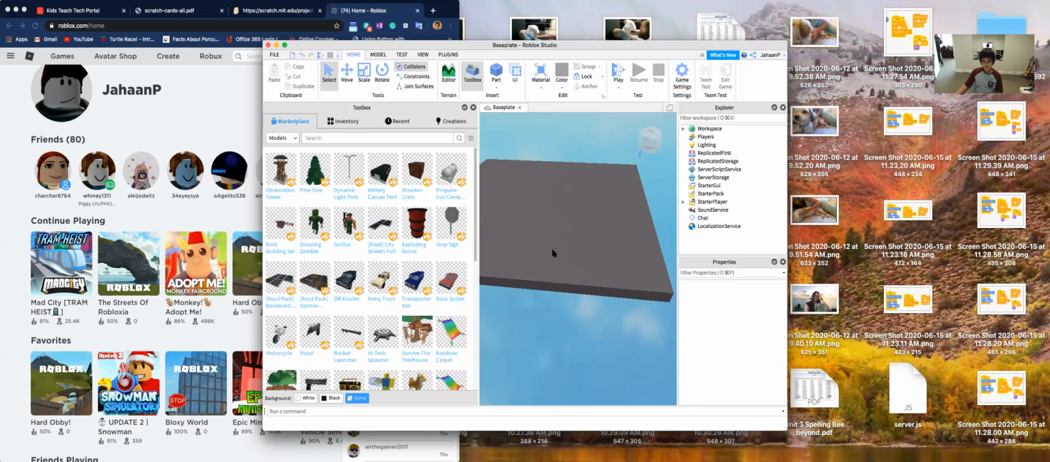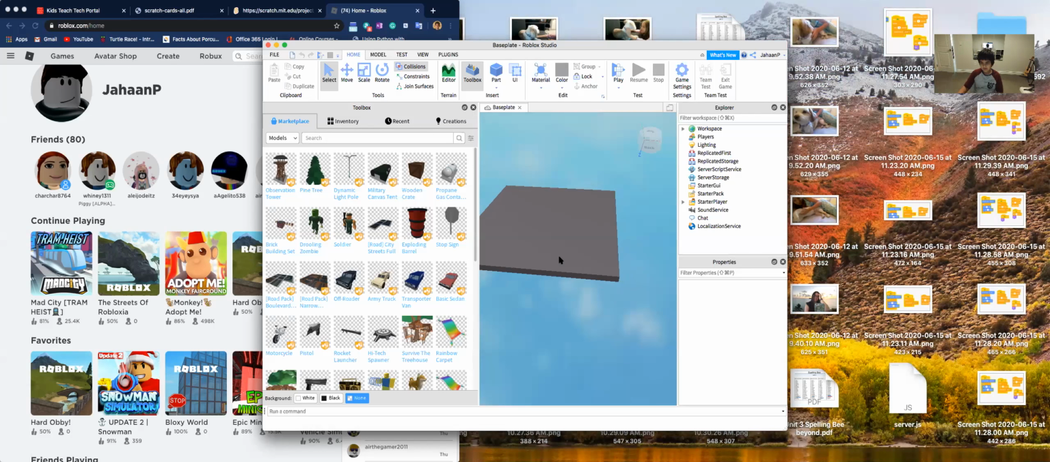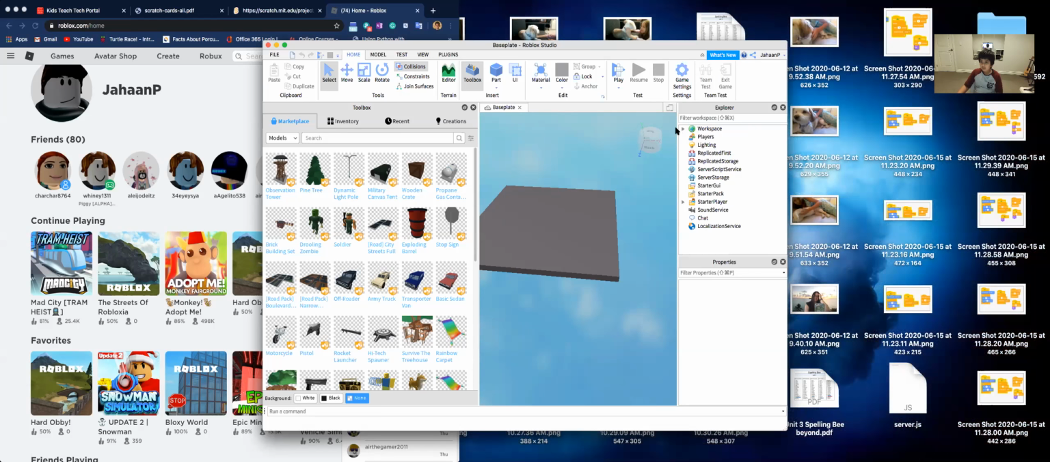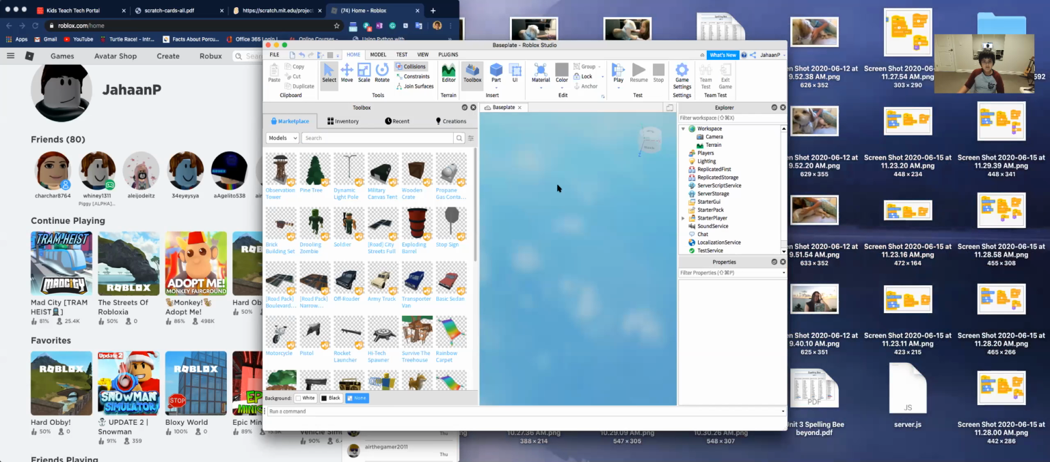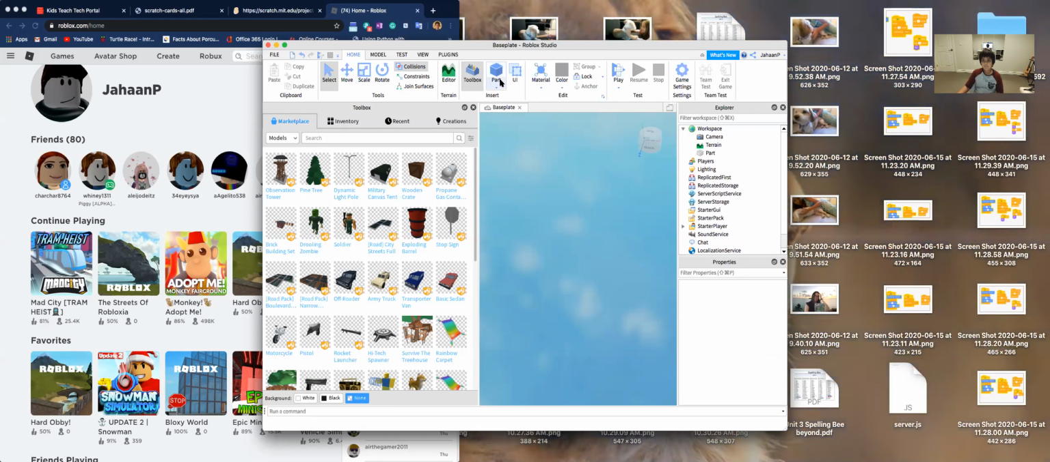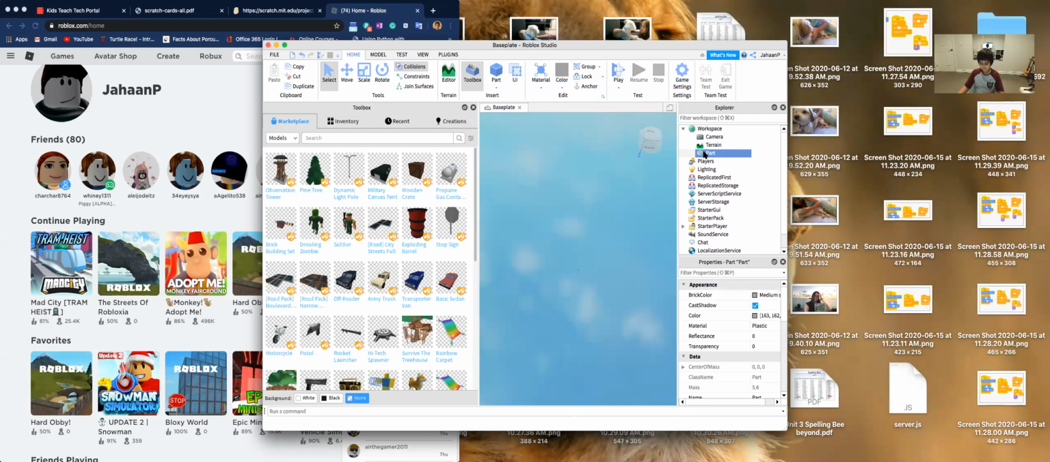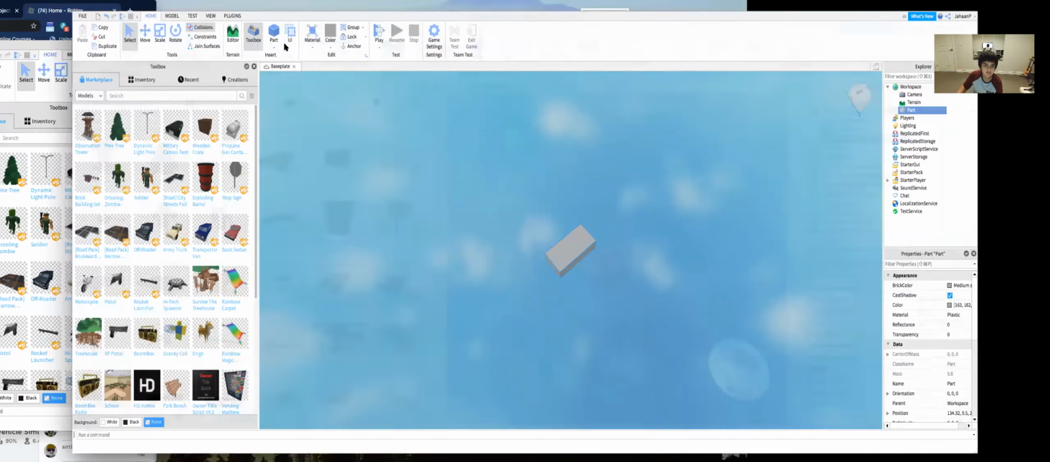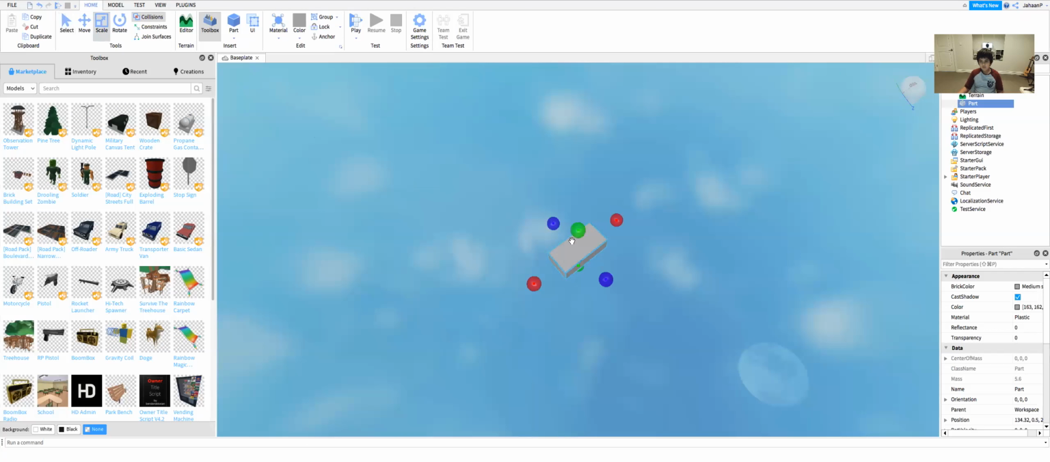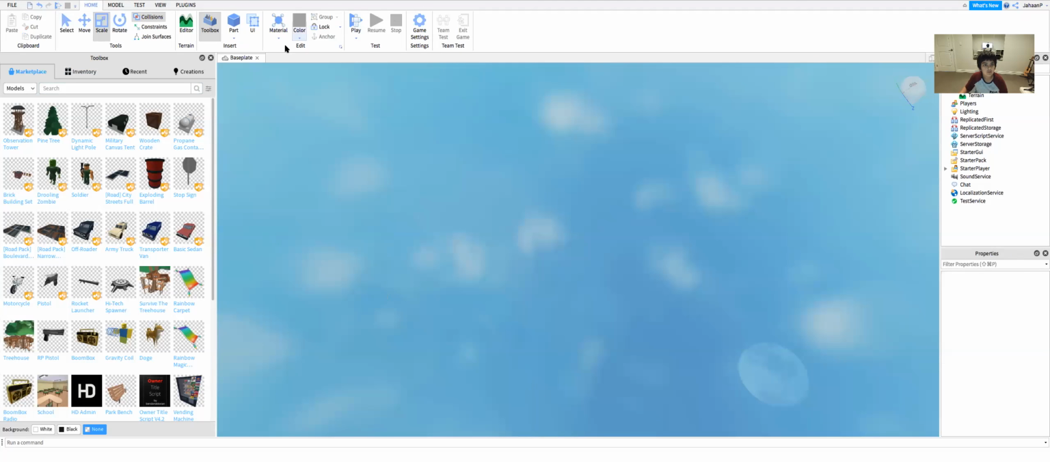So first what we do is just delete this. Let's delete this. Then we'll insert a part. Find that part. Okay. So there we go. Now we click on the scale tool, and we make it big enough to be a checkpoint for the player to stand on. Oh, you know what? Actually, we don't need to do that part. We can just insert a checkpoint.